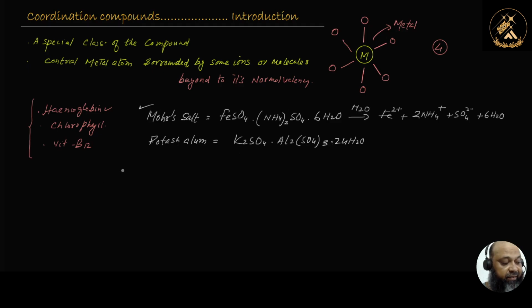So this is the only difference amongst them. Double salts exist only in the solid state and they dissociate into ions in the aqueous solution, as we can see over here. This is the characteristic of the double salt. It dissociates into the respective ions. But this won't be possible in the case of the coordination compound. That is the biggest difference. Double salts lose their identity in the solution. They will not remain double salts when they go into the water. But the coordination compound will remain as it is.